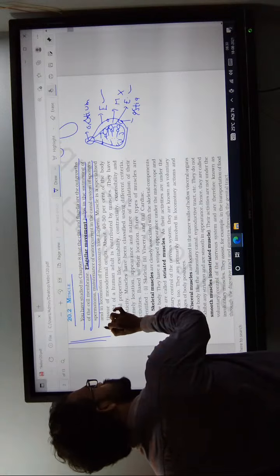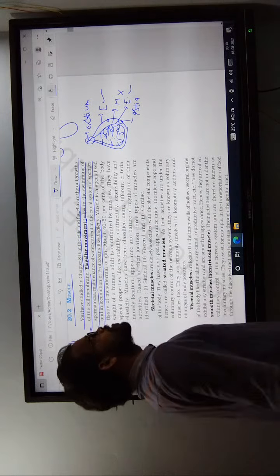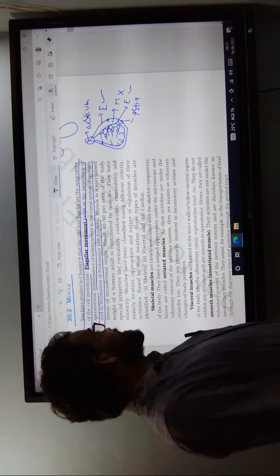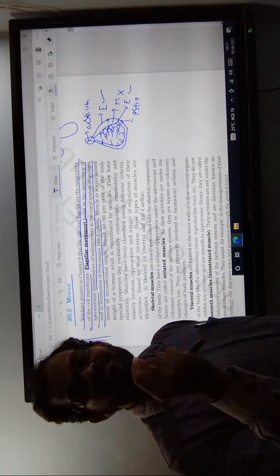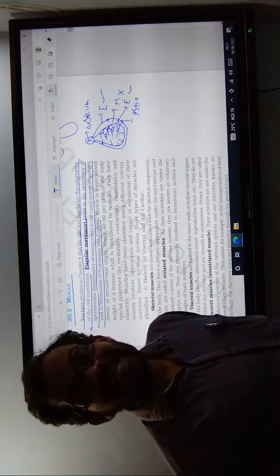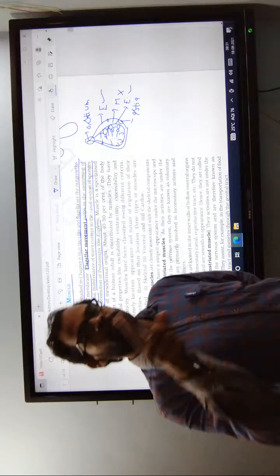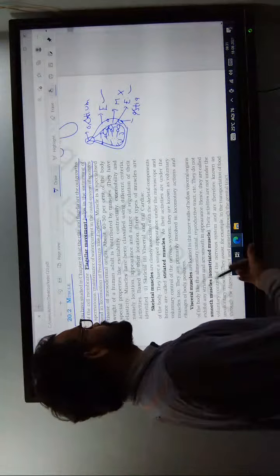Okay, coming to the locomotion of protozoa like Euglena. The locomotion of Euglena consists of the flagella. This flagella is also helpful for locomotion and capturing of the food material.